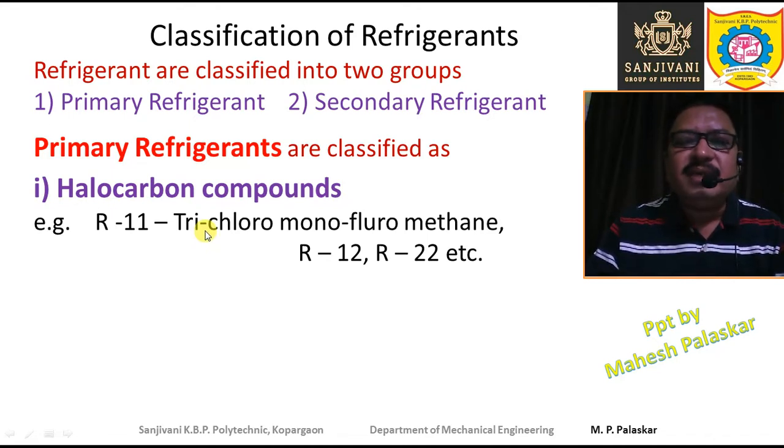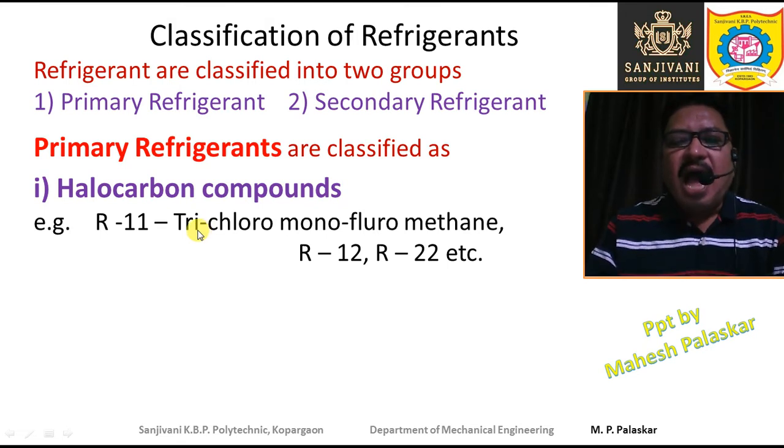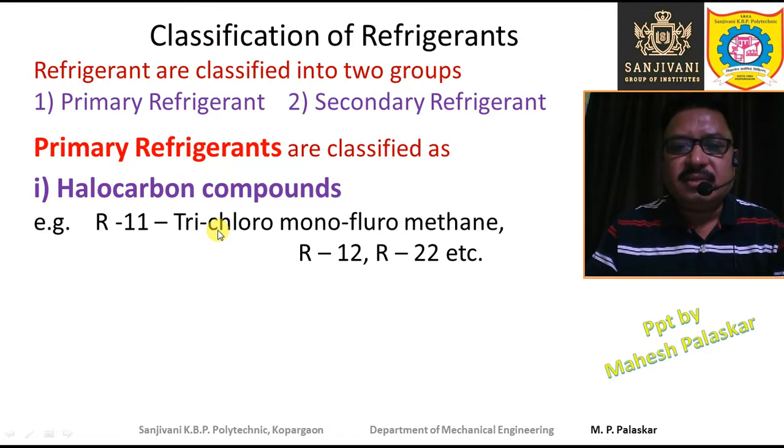Hydrocarbons means the compounds containing hydrogen and carbon atoms. In these compounds the hydrogen atoms are replaced by the halogen atoms. Halogen means bromine, chlorine, fluorine, iodine, etc. These elements are called the halogens.